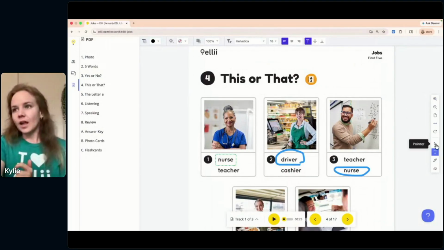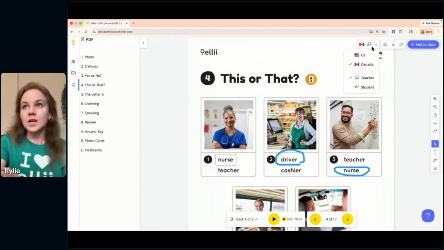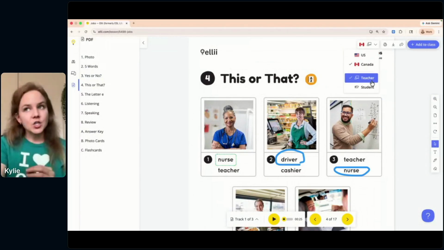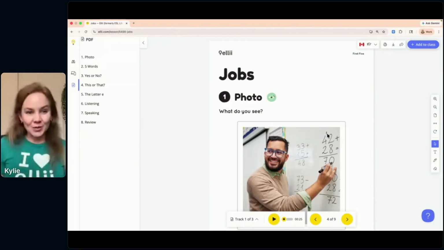Some other things to note is that there's different versions of the PDF. So you can see here for this PDF, we have a US version and a Canada-based version. We also have a teacher and a student-facing option. The student-facing option is very much similar. In this case, it just doesn't include the answer key or the printable flashcards there. So something to keep in mind.